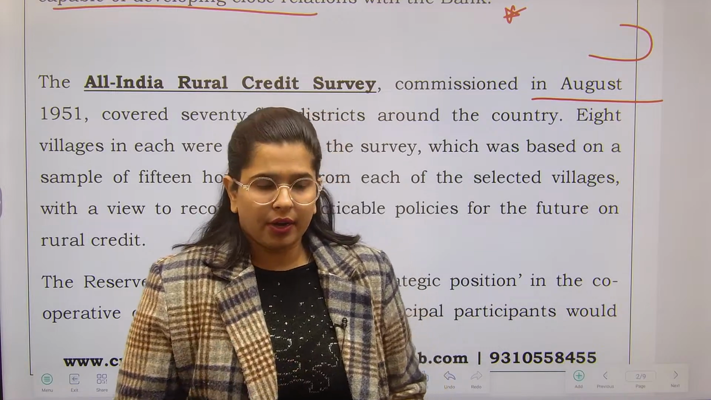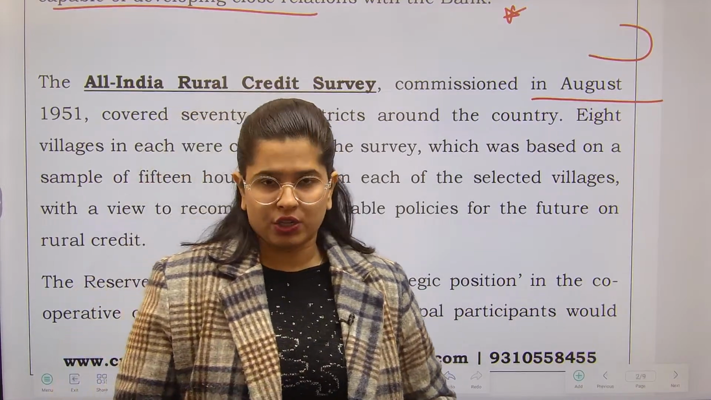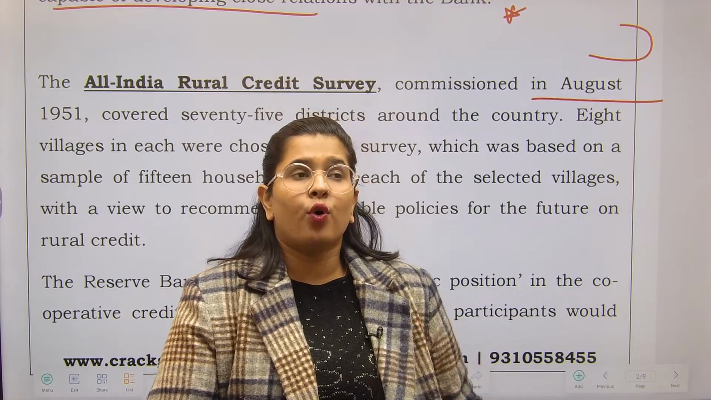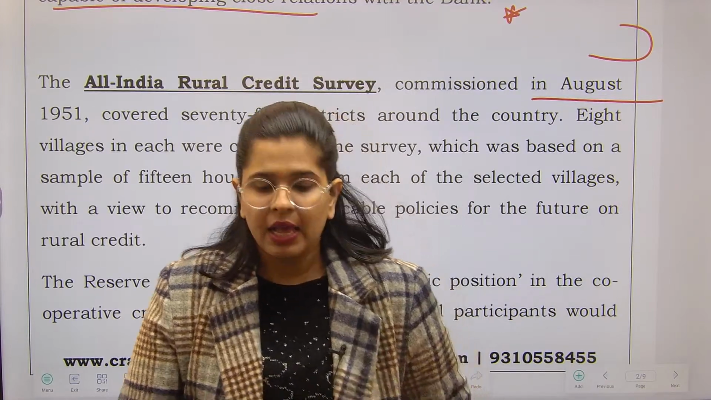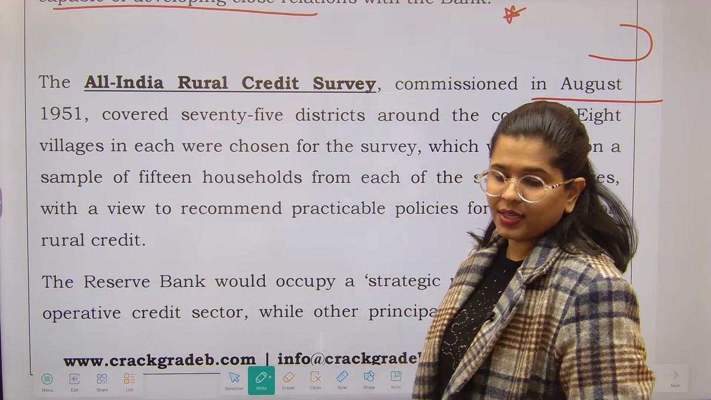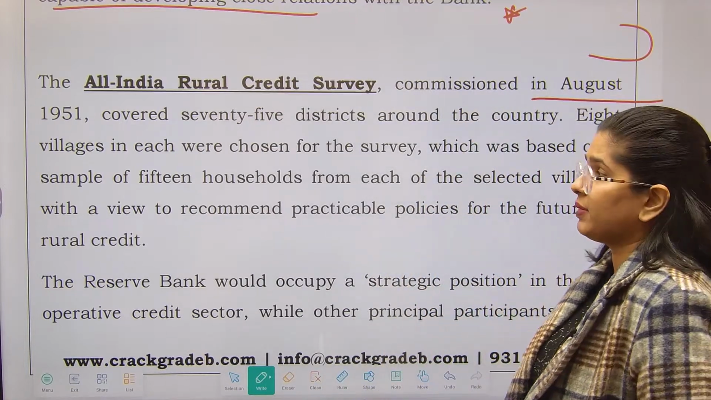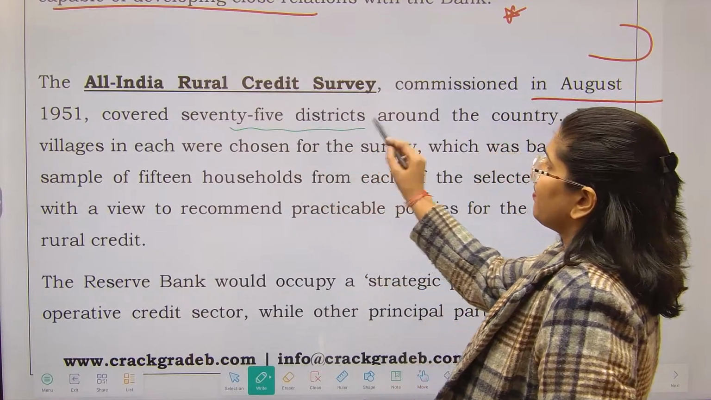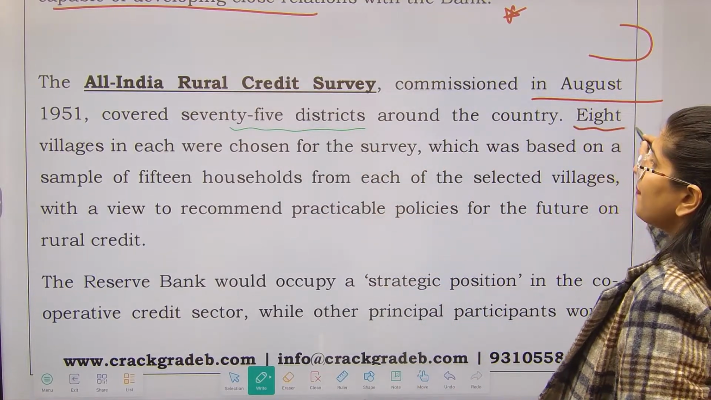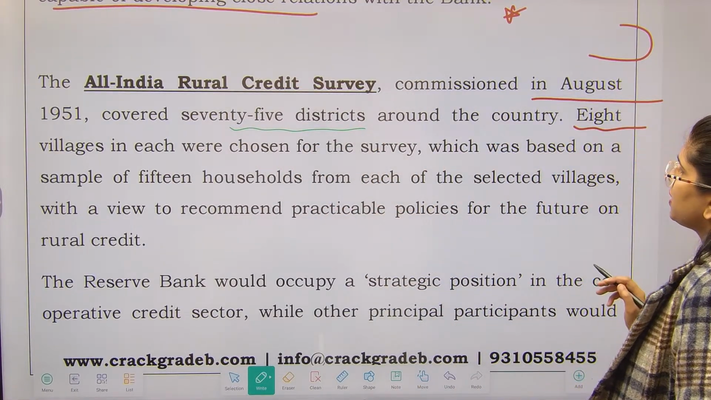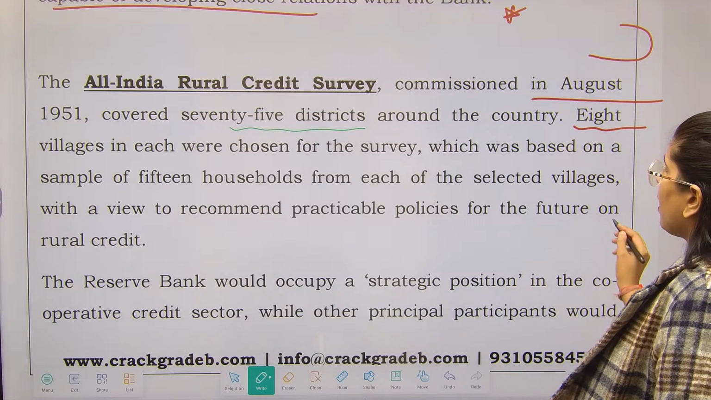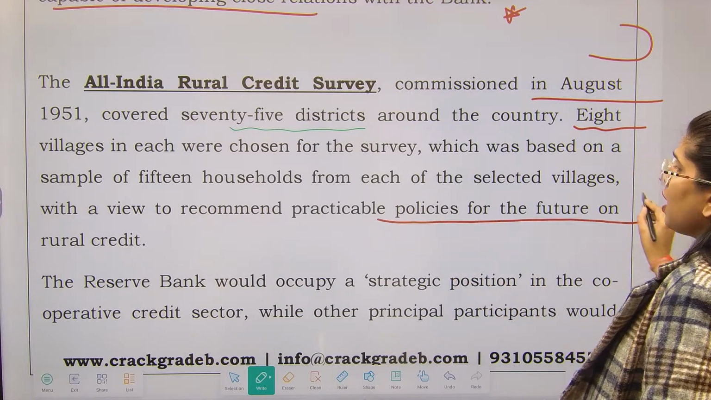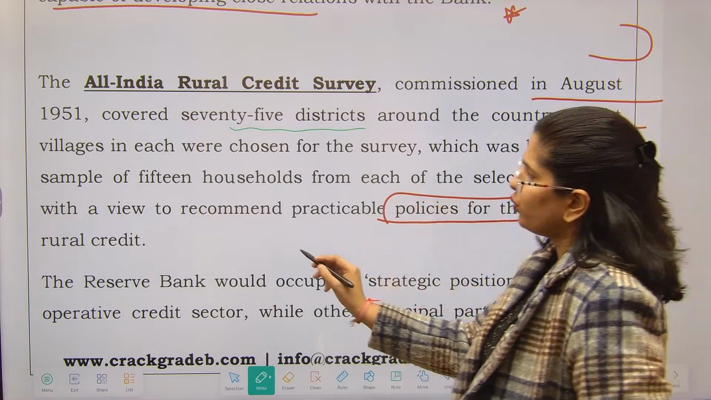So they really wanted to know that, okay, what is the credit structure in rural India? How people are doing it and how we can make more good policies for the people. So that is why before making any sort of policies, survey is something which is very important. So this survey was conducted covering 75 districts around the country. 8 villages were chosen for the survey, based on a sample of 15 households each, with a view to recommend practicable policies for the future on rural credit.